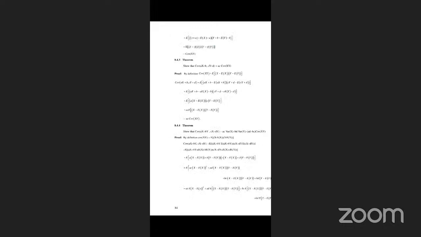Properties of covariance. The covariance of x and y is E of x minus E of x times y minus E of y, so we write covariance of x, y. Then we can show that the covariance of ax plus b, cy plus d is equal to ac covariance of xy. By the definition of covariance, we take E of x minus E of x and y minus E of y. Constants we can write in front.